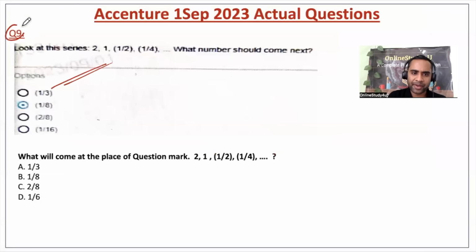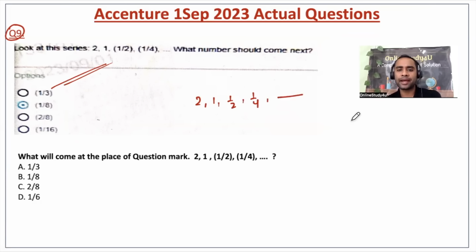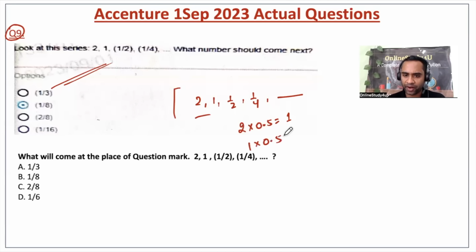Now question number 9, look at the series. We have 2, 1, 1 by 2, 1 by 4. So what number should come next? Here we multiply by 0.5. If you multiply 2 by 0.5, it will give you 1. Then 1 multiplied by 0.5, and 0.5 is nothing but 1 by 2, so it will become 1 by 2.